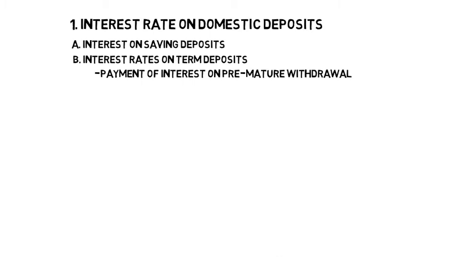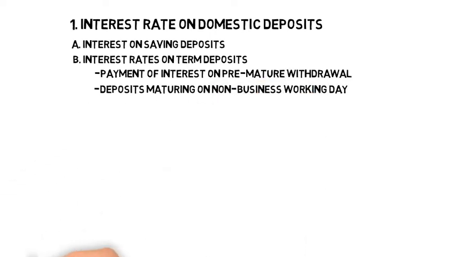A. Interest shall be paid at the rate applicable to the amount and period for which the deposit remained with the bank, not at the contracted rate, and B. No interest shall be paid, where premature withdrawal of deposits takes place before completion of the minimum period.